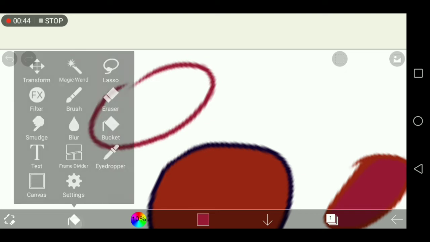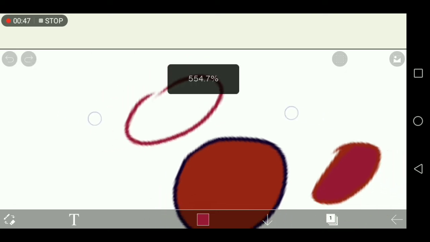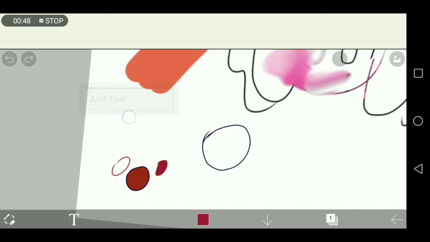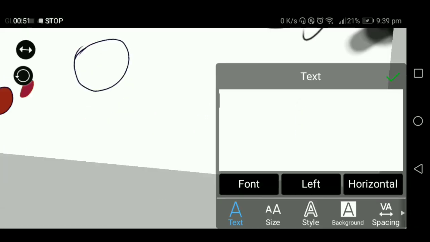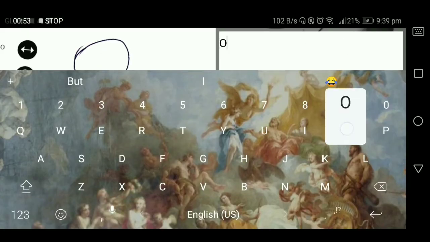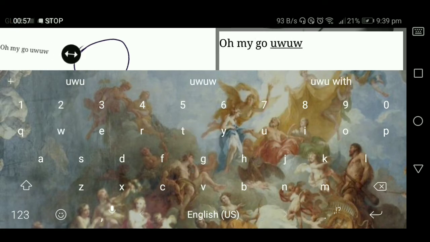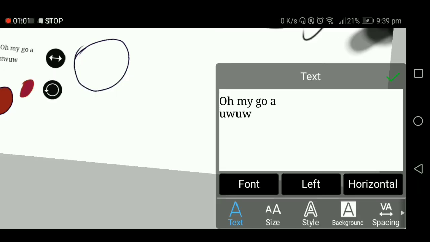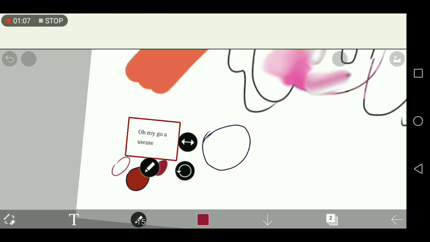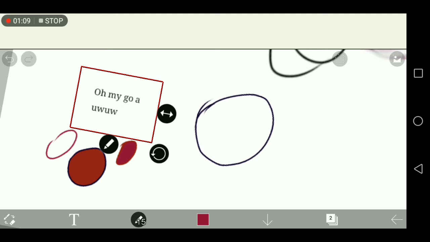And then the next one we have the text button, text option, and basically, it does what it does. It's a text button. Oh my god. There. Done. I'm making sounds because I feel awkward. There I go.